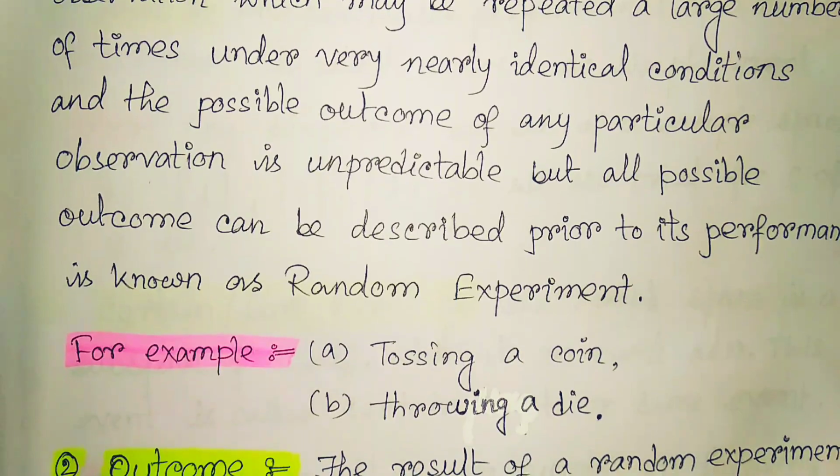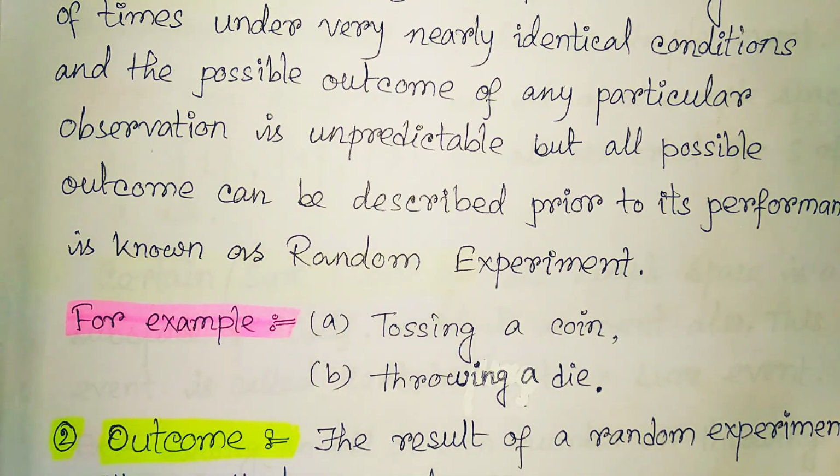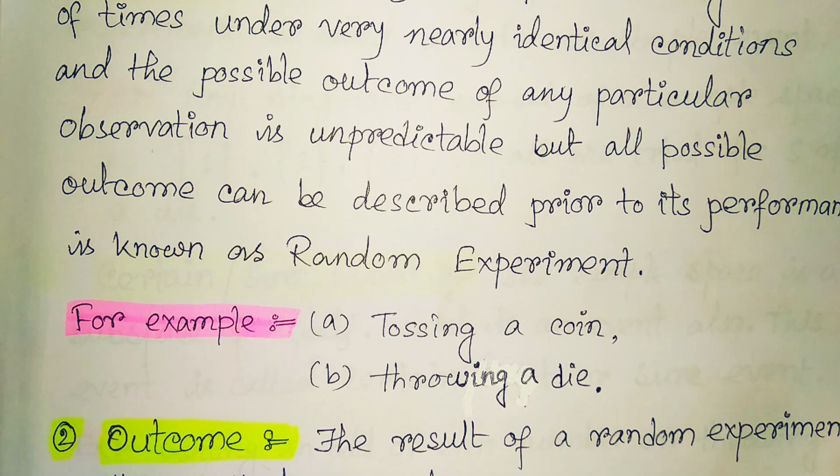Instead of a coin, if we throw a die, then also we will have the same situation. If we throw a die, there are a total of 6 faces: 1, 2, 3, 4, 5 and 6. Among these 6 faces, any one you may get. So each time you throw a die, you will get a different case, but these cases will be from 1 to 6.